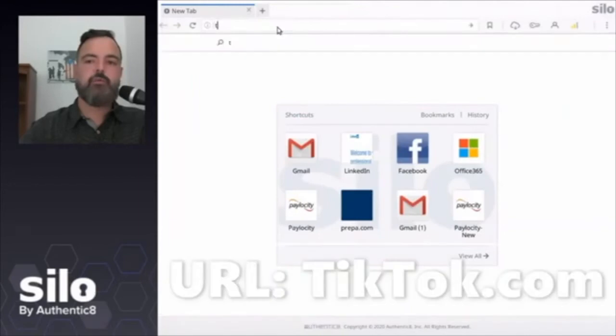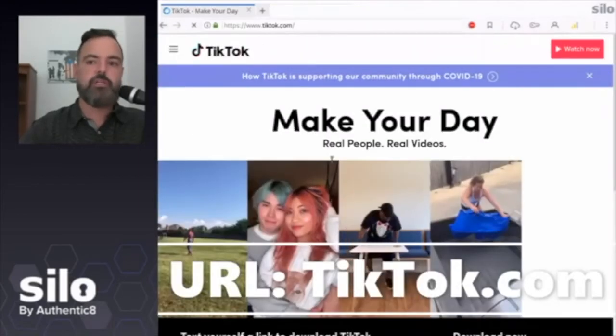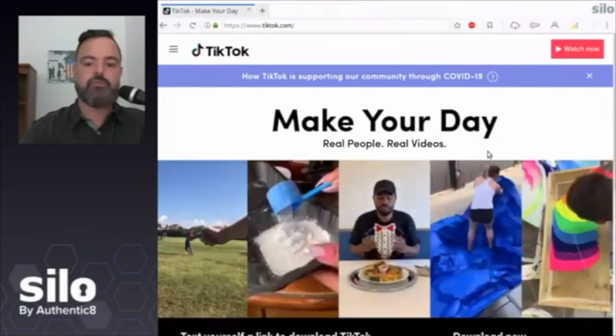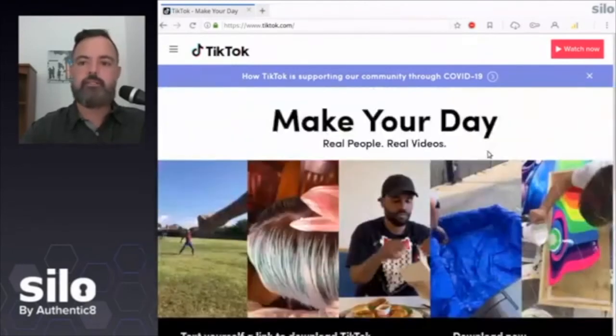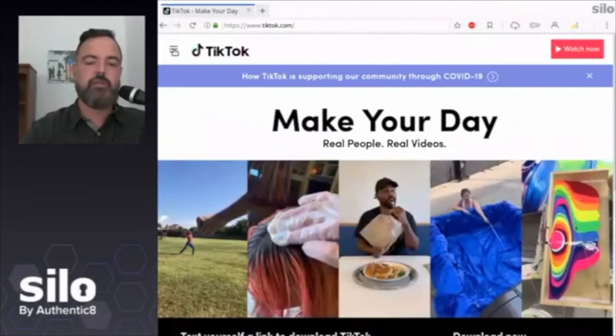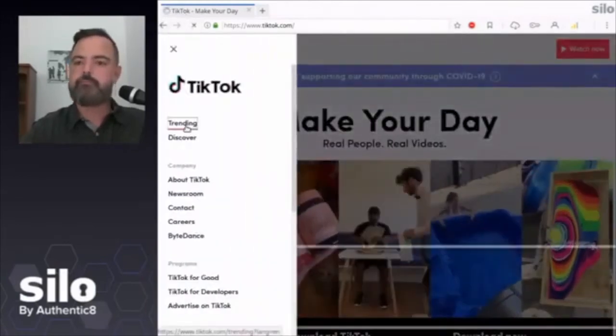It looks and feels like a web browser, but it's actually in the cloud. So I'm viewing it from my workstation, but I'm just getting a video stream of the browser session. So I'm completely protected by this, and this browsing isn't associated with me as a person or my company.